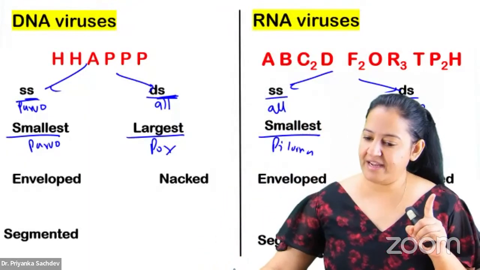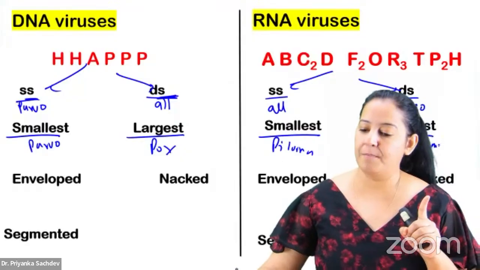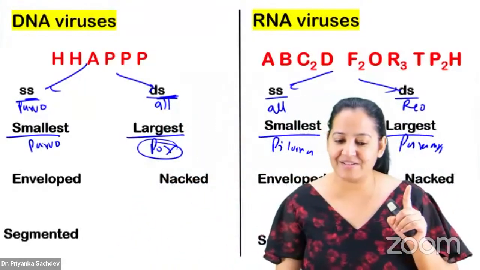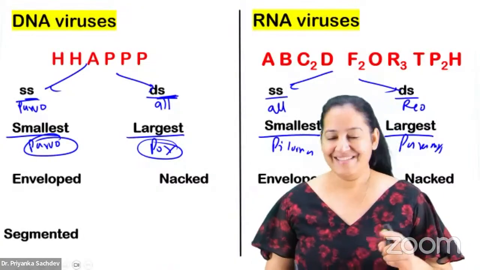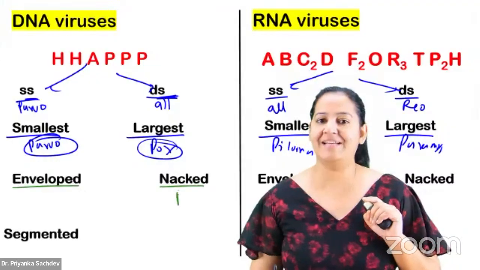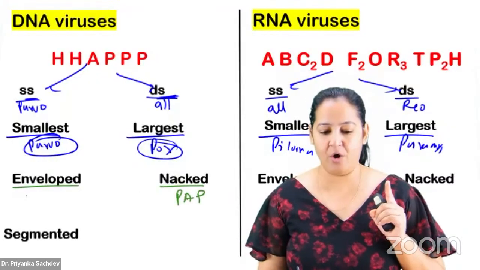And the grandfather here is bade bhaiya, paramixo. Mixo ke bade bhaiya. Learn it. And overall smallest and largest are the same as that of DNA. Among the DNA, enveloped, I don't know, naked is PAP. You know what is PAP? And remaining all will be here.